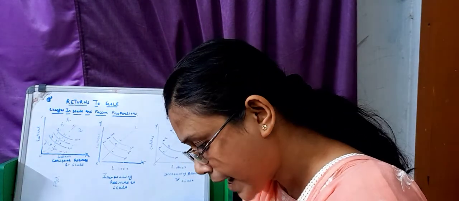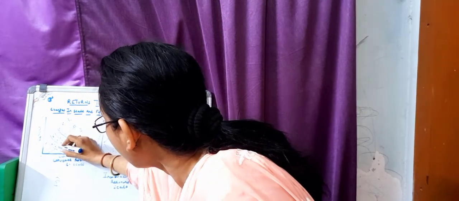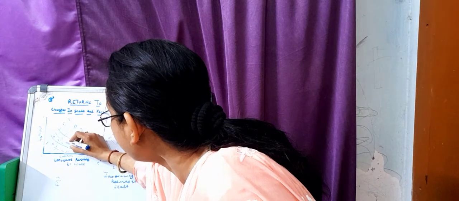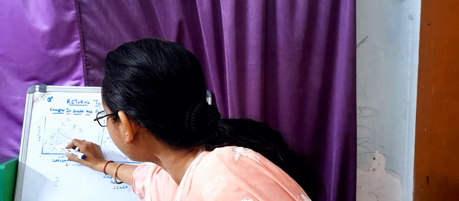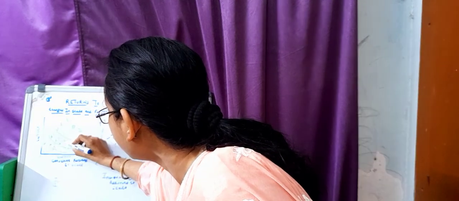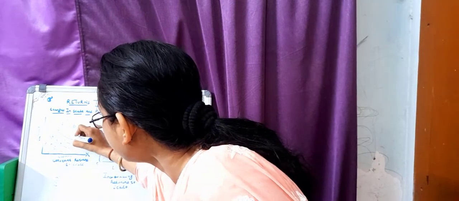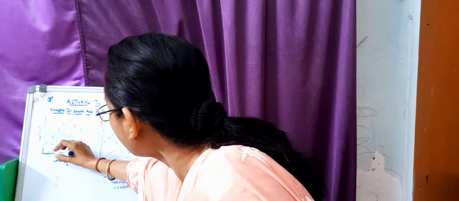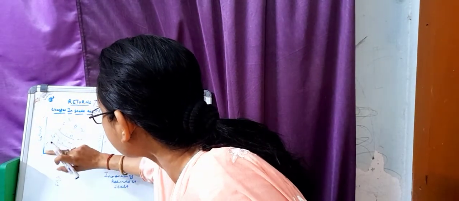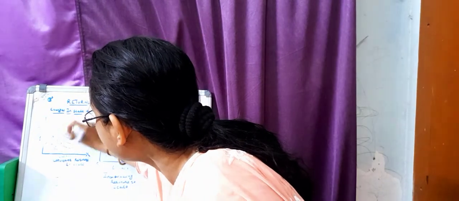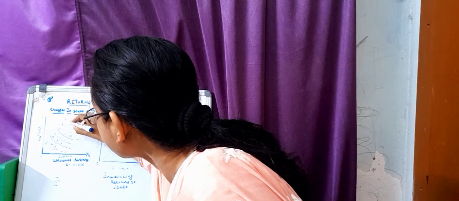Along the line OP, AB equals BC equals CD. Along line OQ, A'B' equals B'C' equals C'D'. Along line OR, A''B'' equals B''C'' equals C''D''.